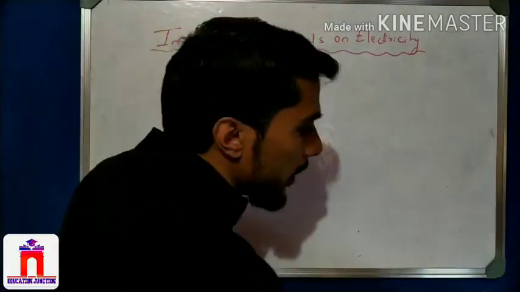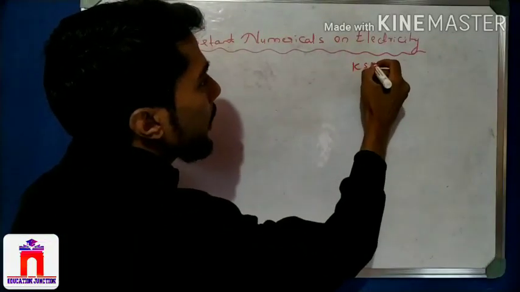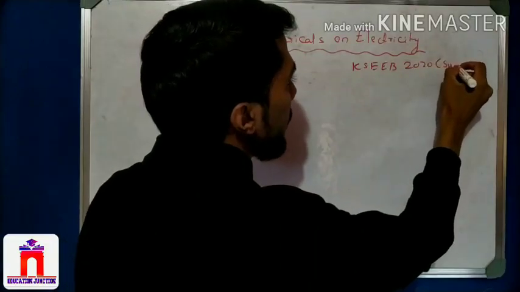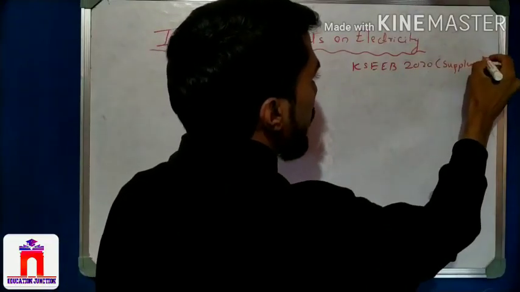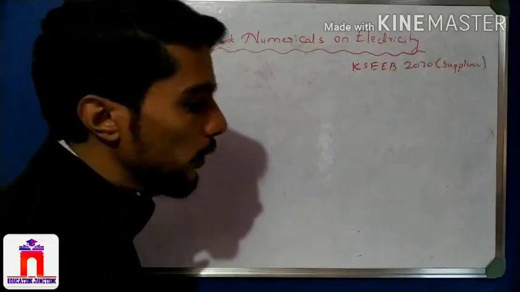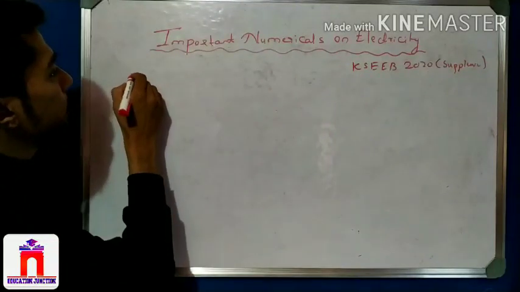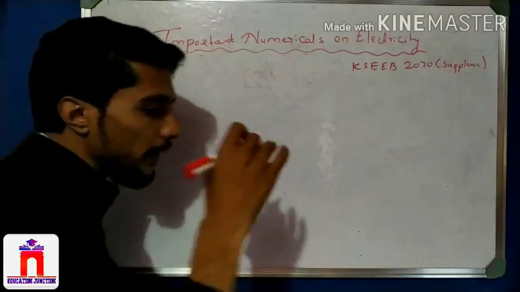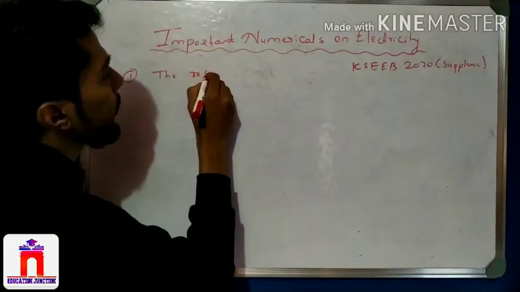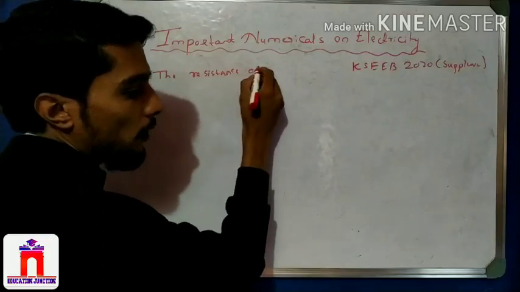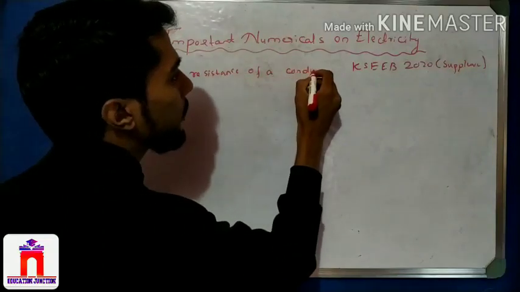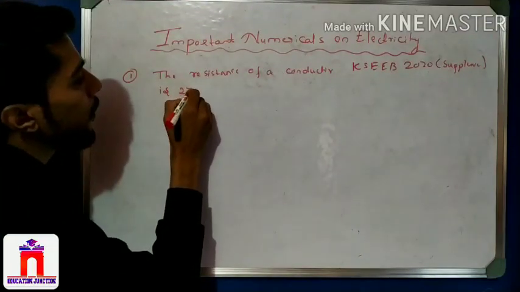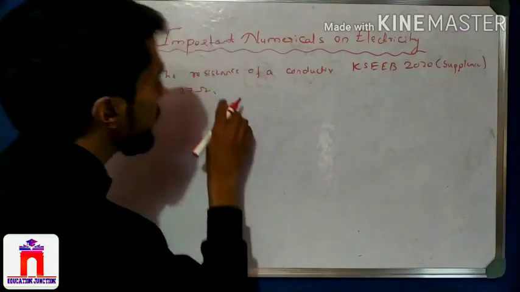So this question is from the Karnataka Board State Examinations, 2020, which means it is the supplementary exam of 2020, in June. So the question is here, I write the question. The resistance of a conductor is 27 ohm. This R is given.